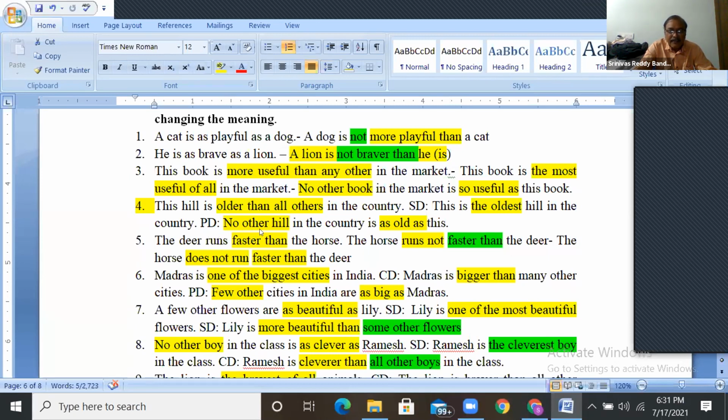And in the positive, no other hill in the country is as old as this, or so old as this. Generally, if "no" is there, keep "so". Guys, don't worry about it here, just observe it.